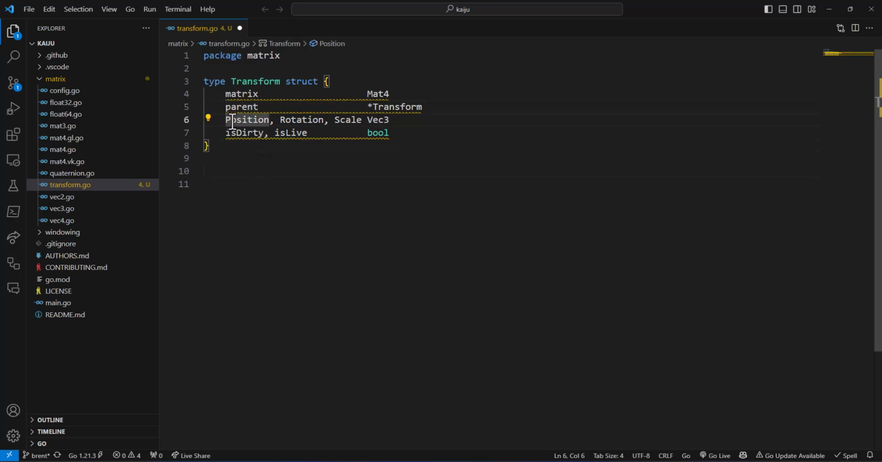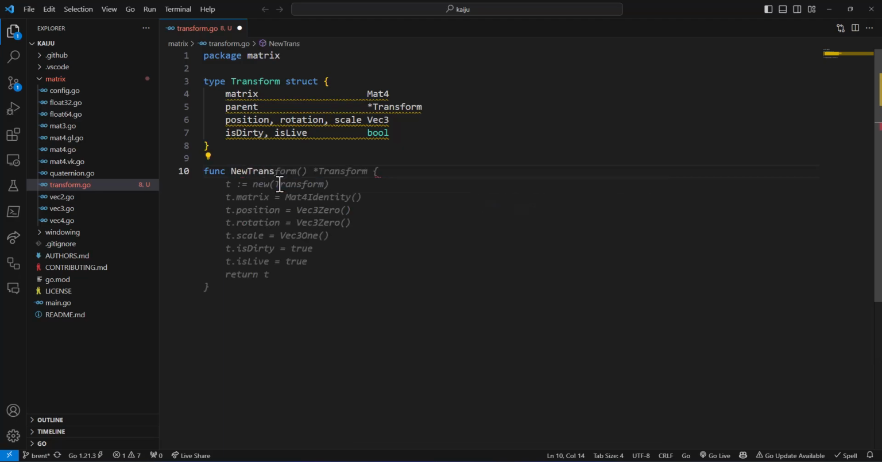So before we get too far in, I might actually go ahead and make these private, position, rotation, and scale, and make the getter functions for these instead. That way we're not setting them directly. Setting them directly obviously isn't going to set the matrix as dirty, and so things will get all weird otherwise.